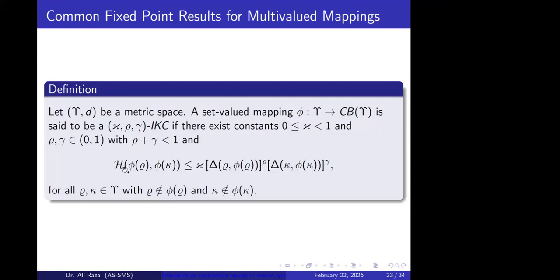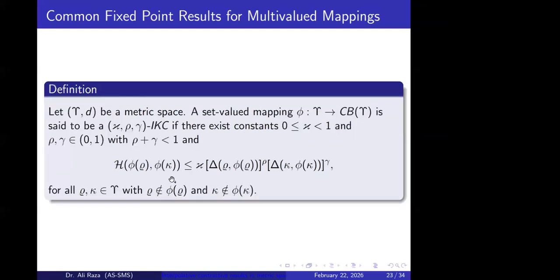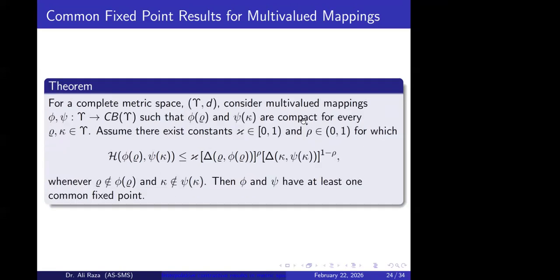It means that this Hausdorff distance can be controlled by this quantity. This is the definition for the case when the sum of the interpolative exponents is less than 1. In that case, if we have a complete metric space, the corresponding set valued mapping has a fixed point.